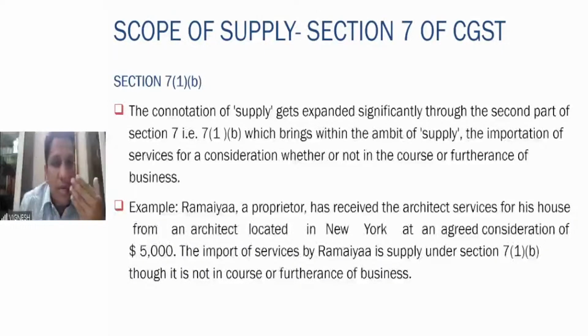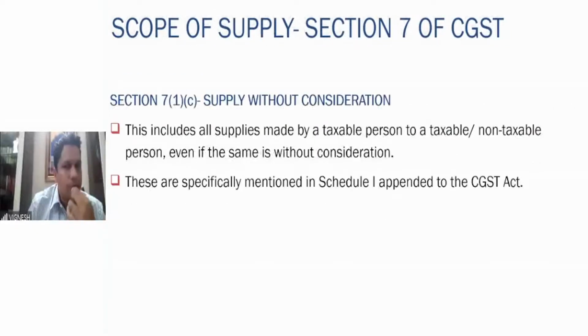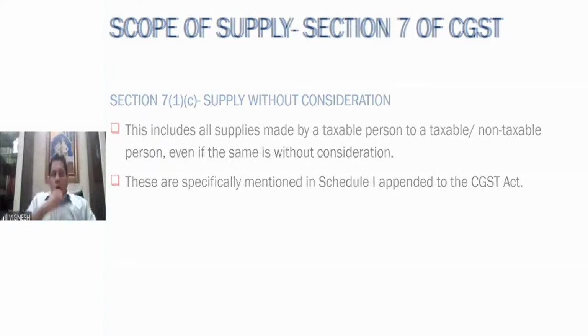So he has imported the architect services from outside the country. He is using it for his house, so it is a personal use. Even though it is not in the course or furtherance of the business, this is very much a supply as per 7(1)(b).